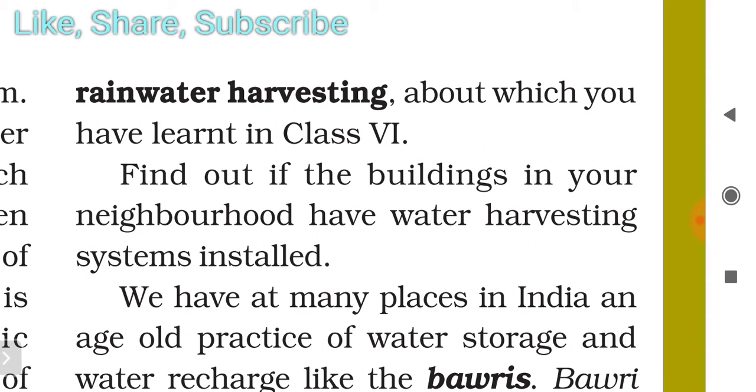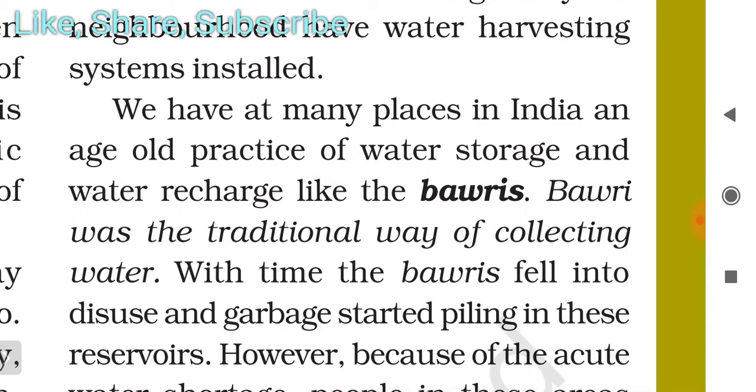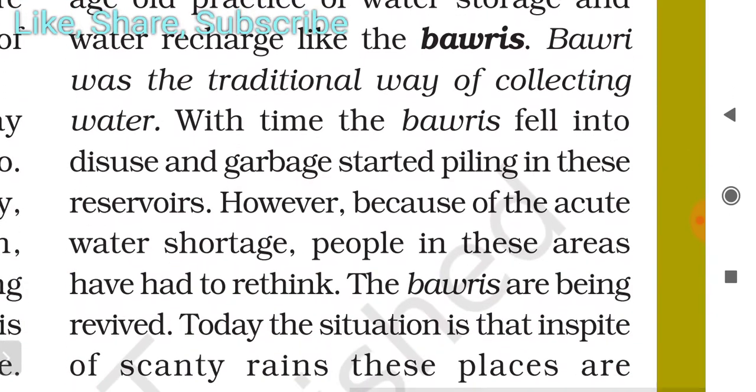Find out if the buildings in your neighborhood have a water harvesting system installed. We have at many places in India an age-old practice of water storage and water recharge like the Bowries. Bowry was the traditional way of collecting water. With time, the Bowries fell into disuse and garbage started filling these reservoirs.